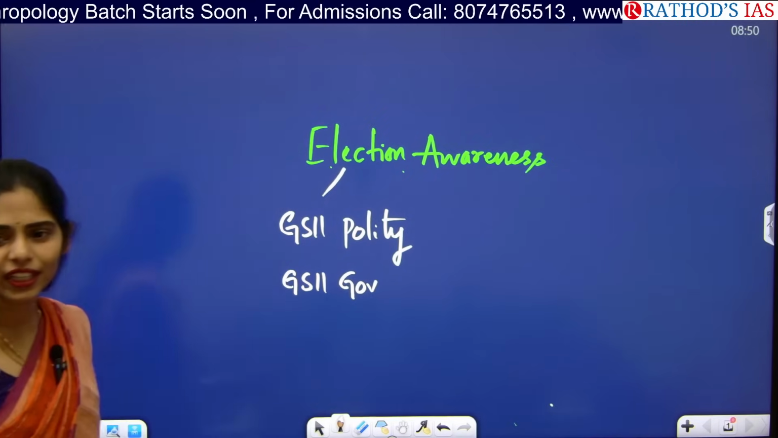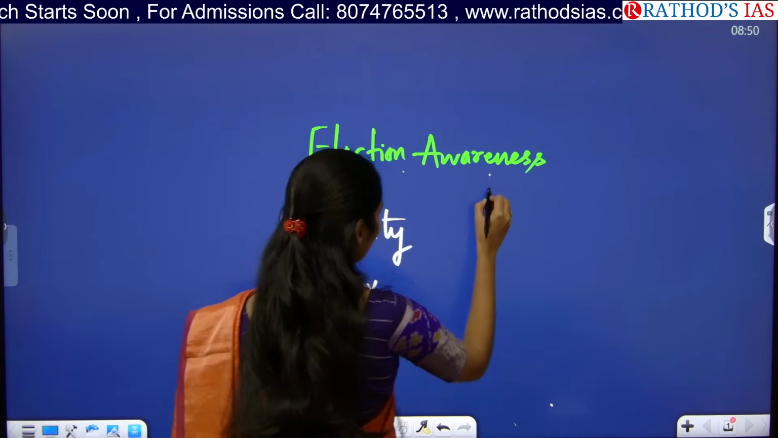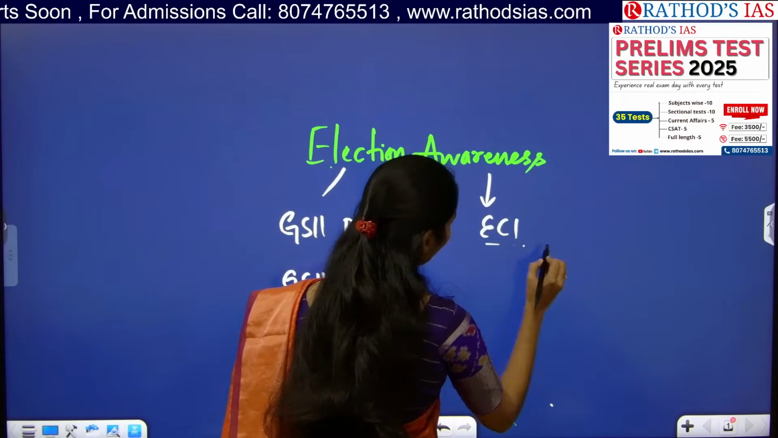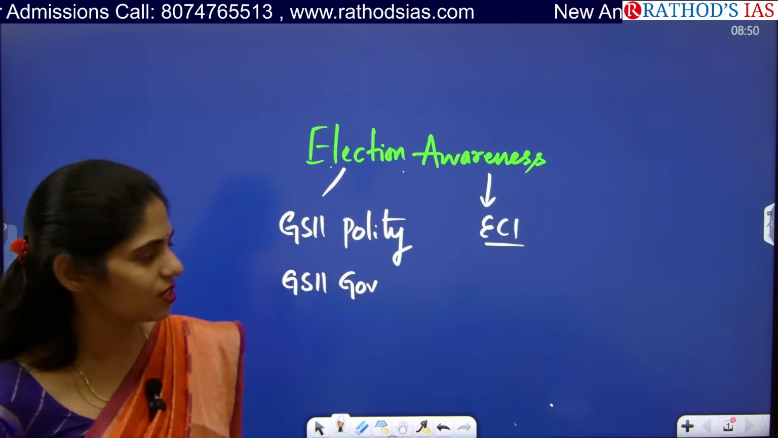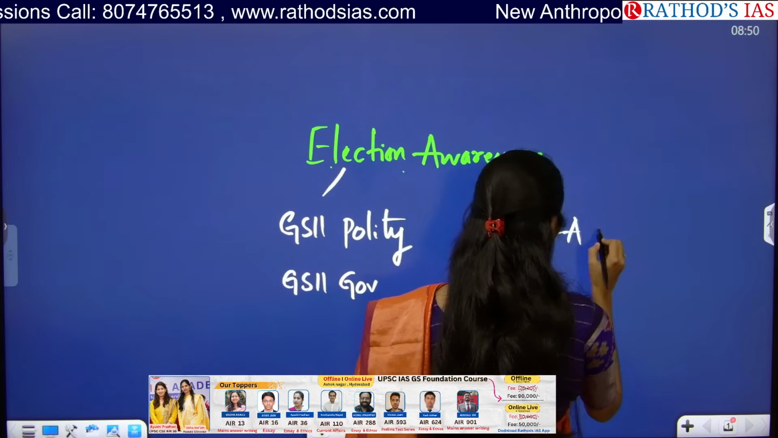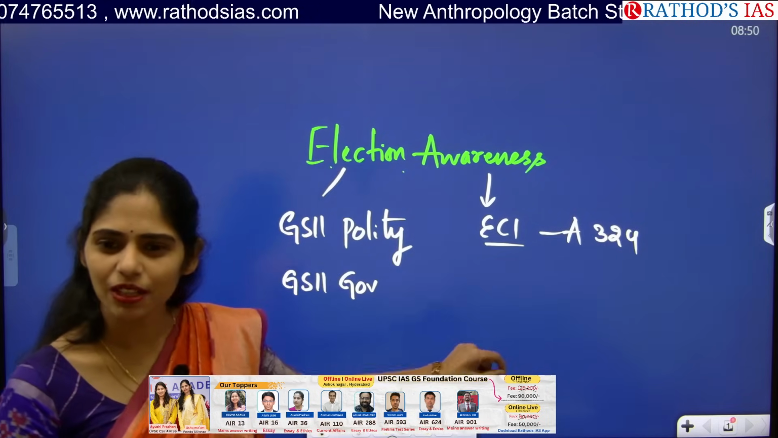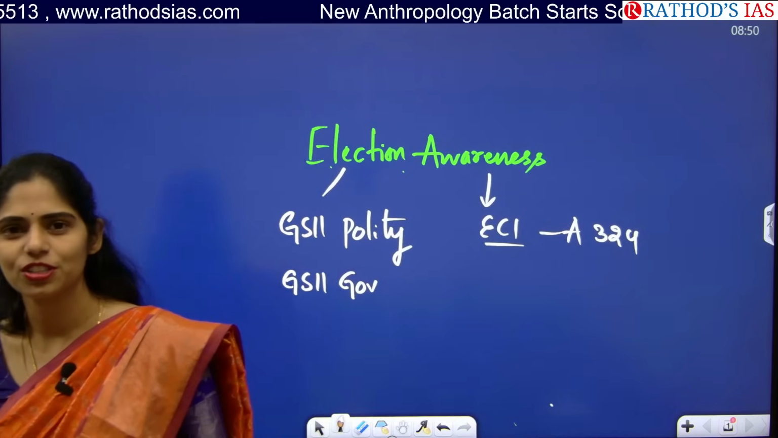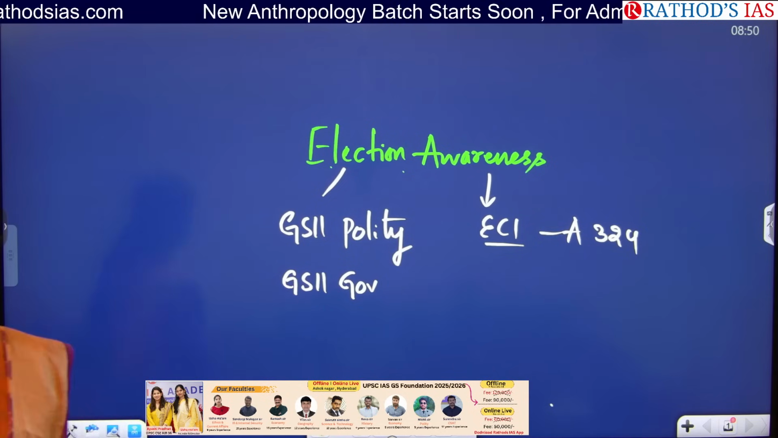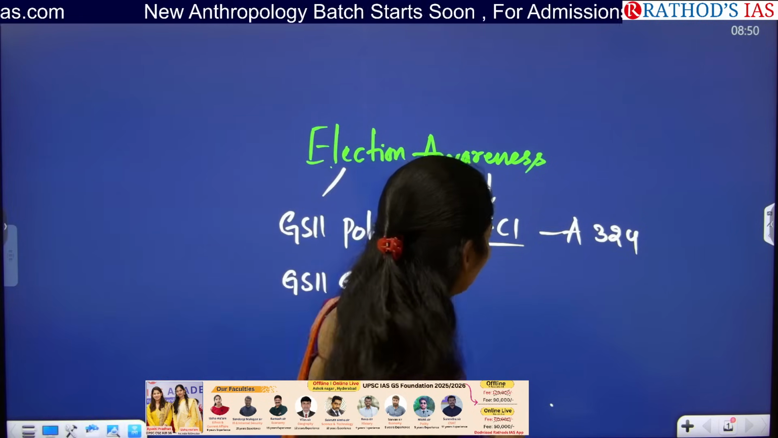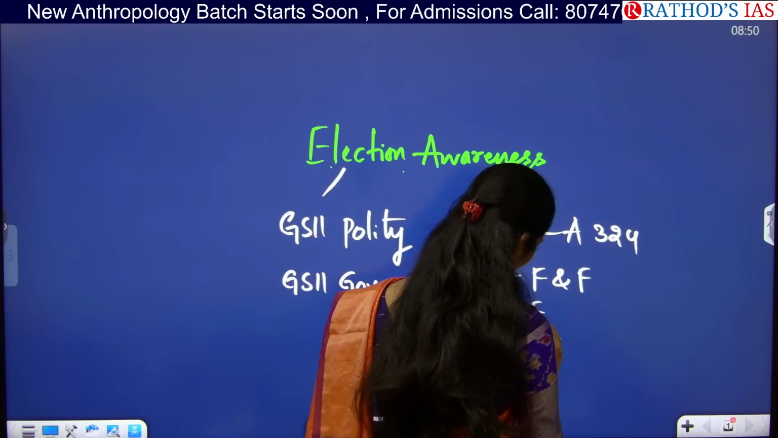So which is the body taking care of elections in our country? The Election Commission of India. Can you tell me which article is related to the Election Commission? Yes, very good. Article 324 talks about the Election Commission of India. What are the roles and responsibilities of the Election Commission of India? First one is free and fair elections. Next, electoral rules.